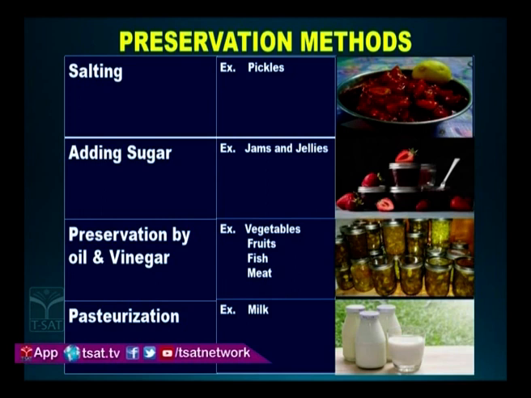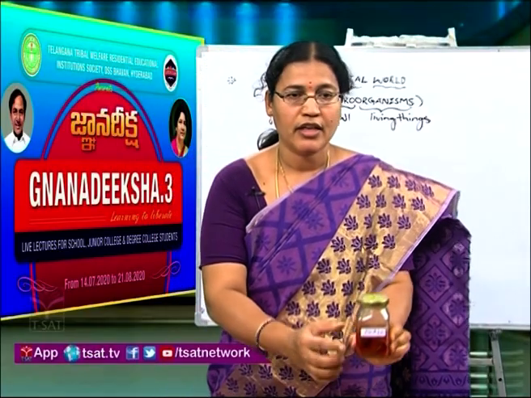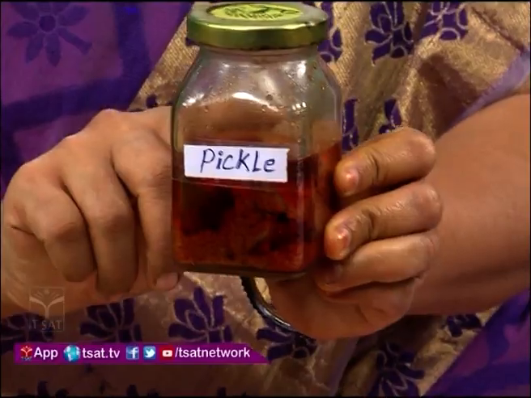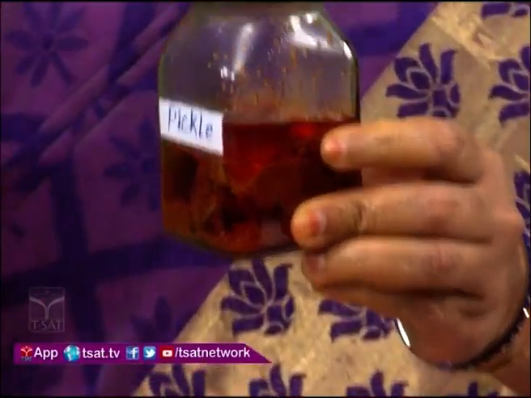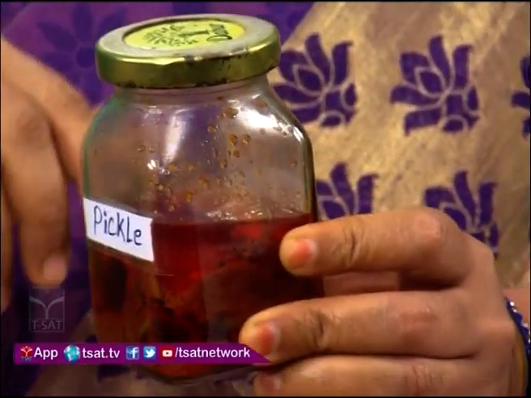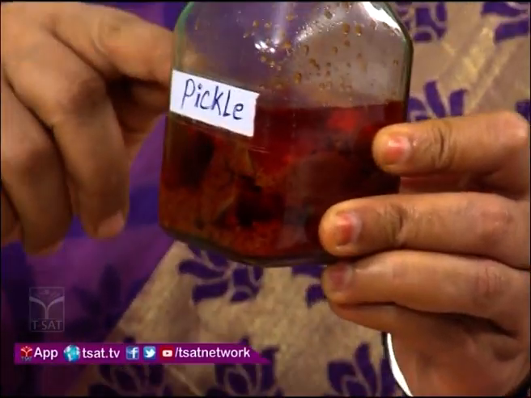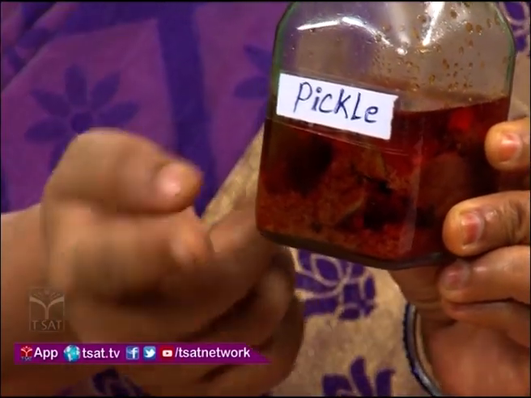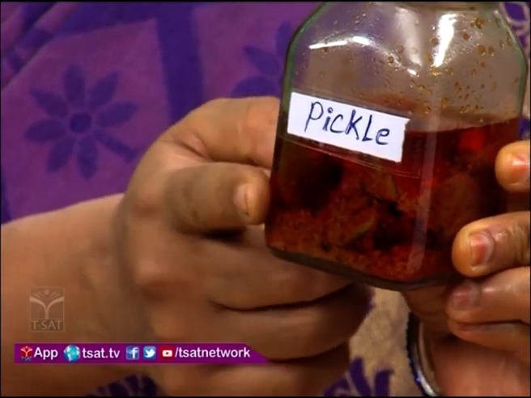Next we come to preservation by oil and vinegar. See, vegetables, fruits, fish and meat can be preserved by this method. Here we have some oil. So oil makes a layer and it avoids the contact of air with the food, so that food can be preserved for a long time.